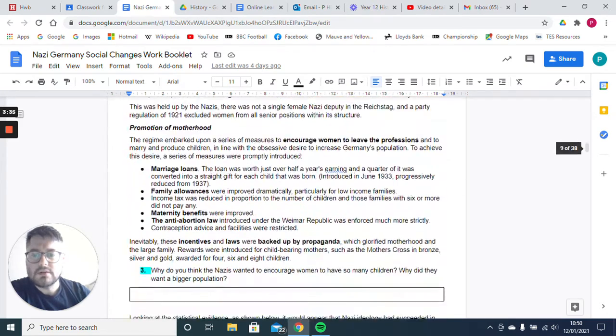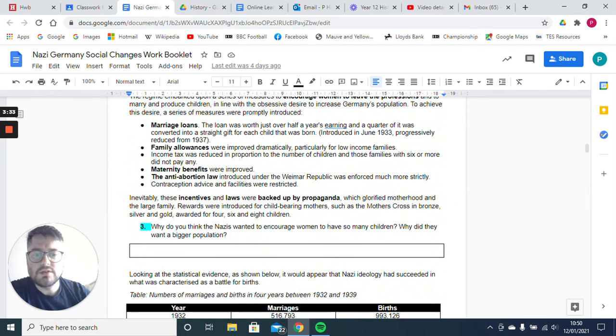Next question, question 3. Why do you think the Nazis wanted to encourage women to have so many children? Why did they want a bigger population? So this goes back to one of the key terms at the top of this booklet, which is Lebensraum. Hitler wanted to expand Germany.